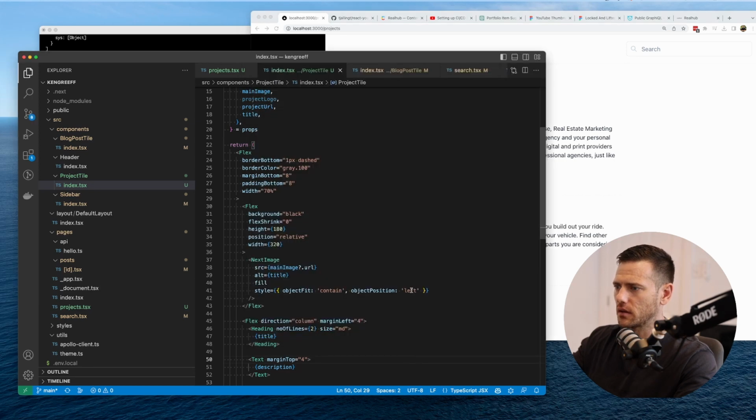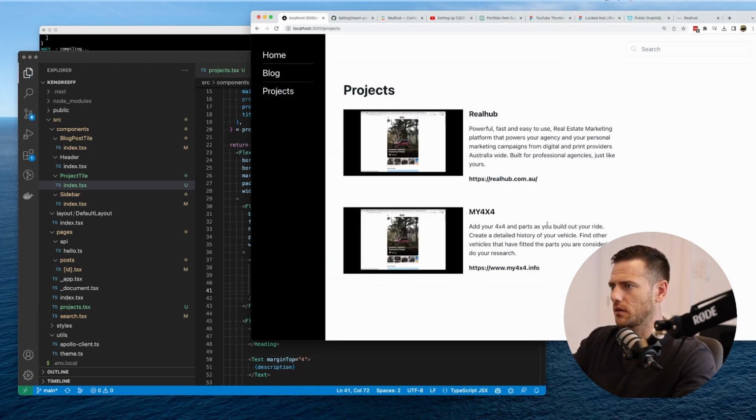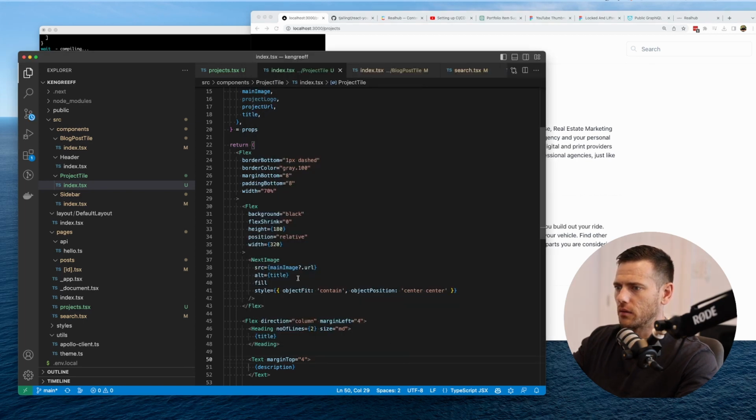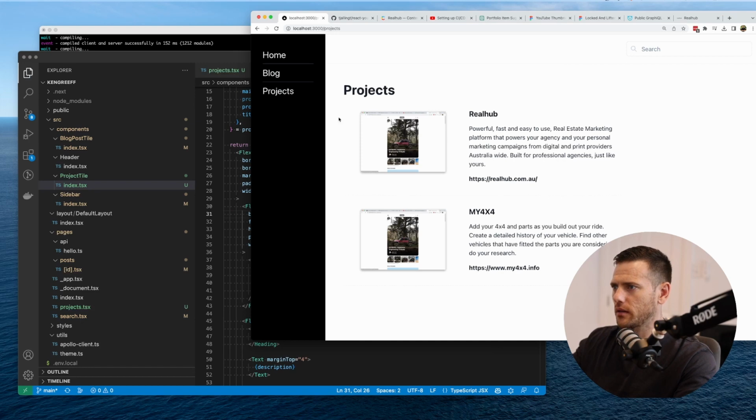And then we want to object position center. And then what you'd probably do here, instead of this black, you'd make it white. So that's kind of cool. So if we kept to that ratio as well, that could definitely work.